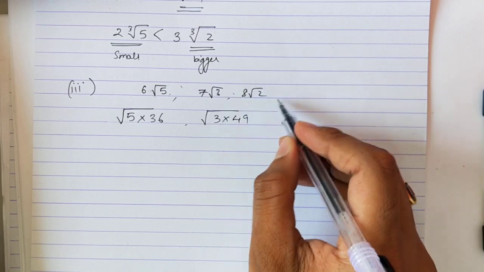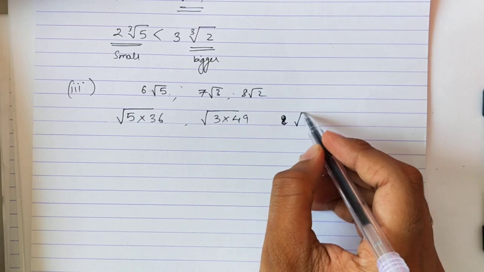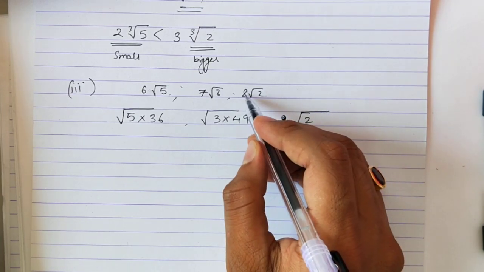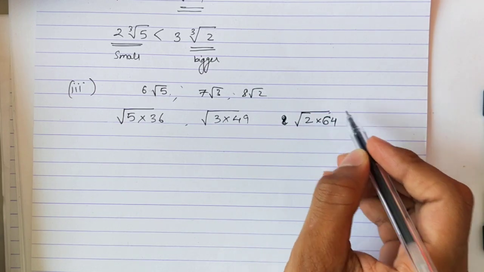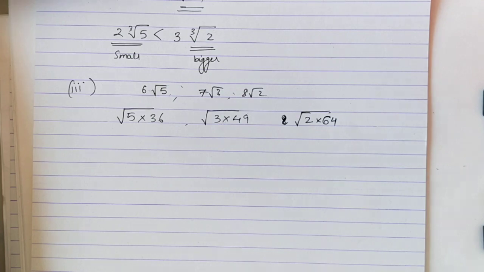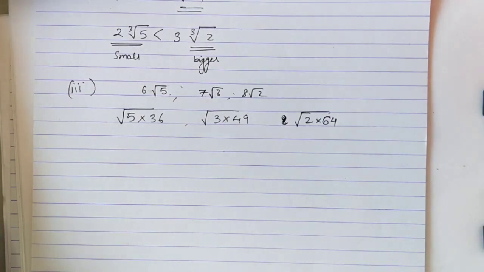This 8 goes inside the root. 8 square is 64. Okay. Now we'll multiply these numbers to get the final answer.